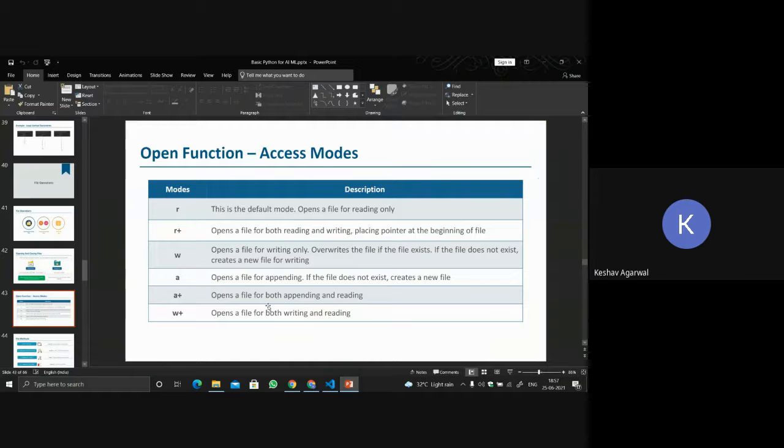So let's move to the next access mode, that is a, which stands for append. It opens a file for appending. If the file does not exist, it creates a file. This functionality is the same in both w and a. While in the r access mode, it will return an error, when you talk about w and a, it will create a file if it does not exist already.